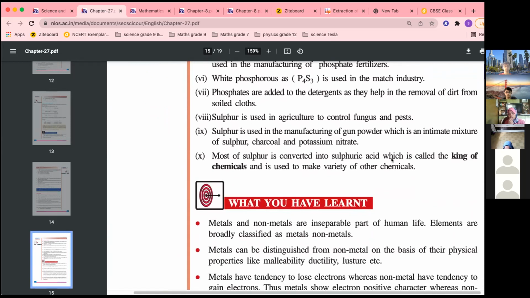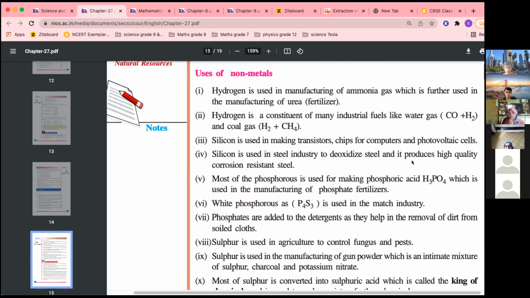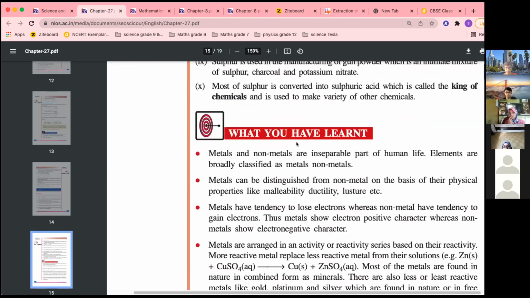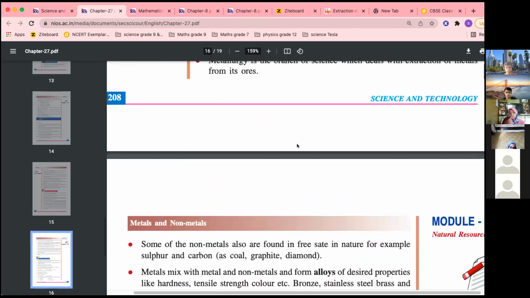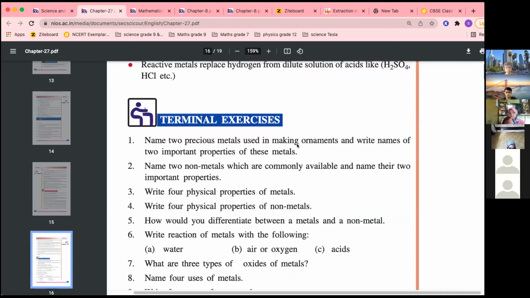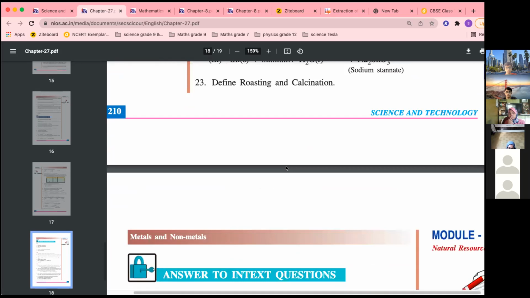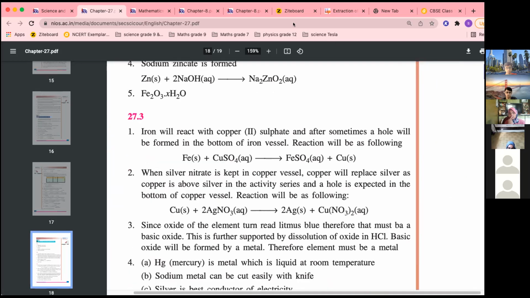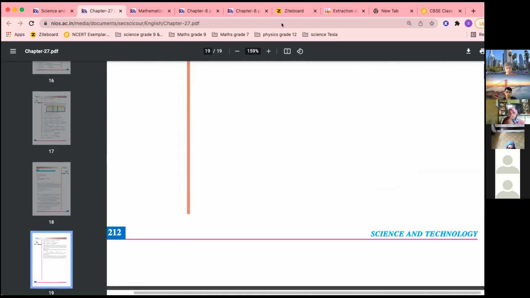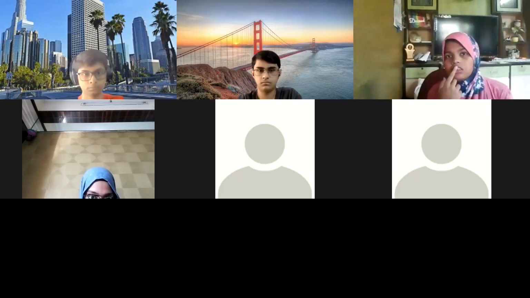Most of sulfur is converted into sulfuric acid, which is the king of chemicals and is used to make a variety of other chemicals. So you can see these are uses of metals and non-metals. So that is all in this chapter. Tomorrow we'll start with carbon and its compounds, the last chapter of our science section, physics and chemistry.